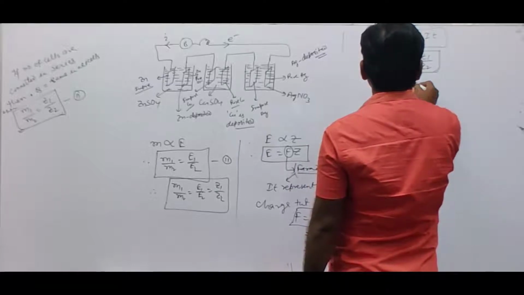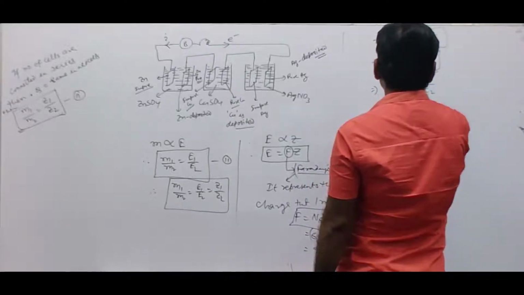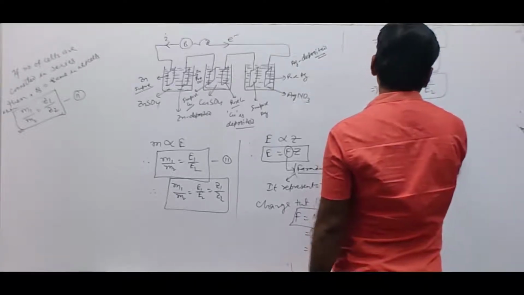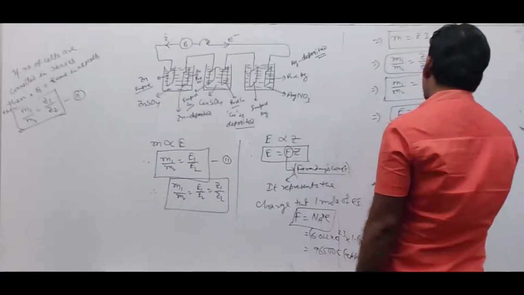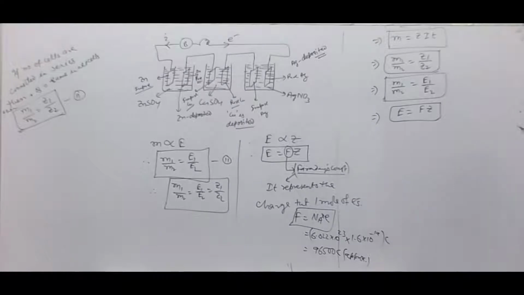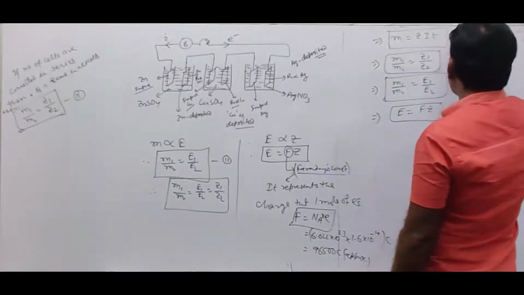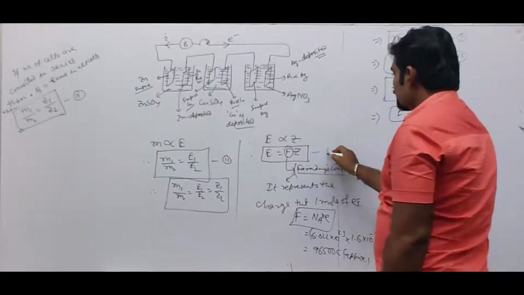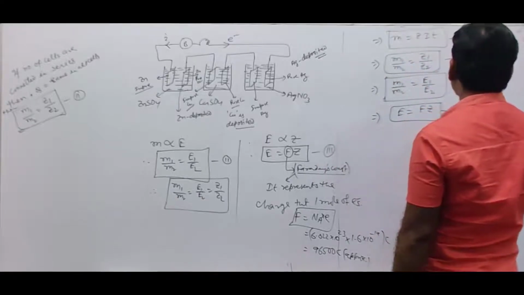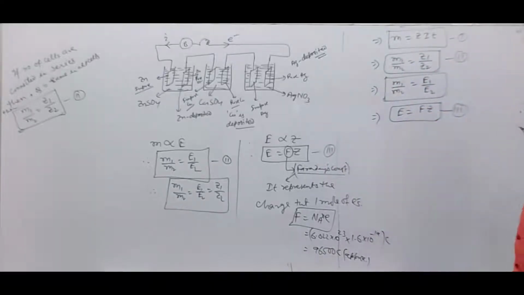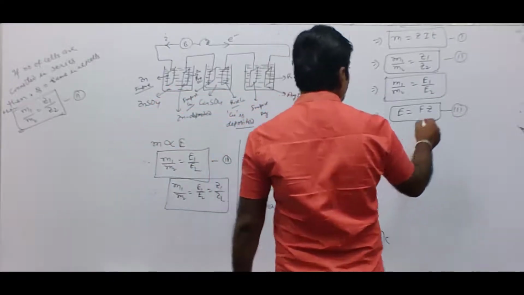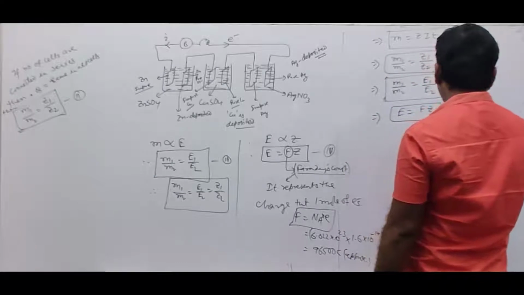Another is M1 by M2 is equal to E1 by E2 as well, if cells are connected in series, as well as E is equal to F into Z. Let's say this is the first equation, this is the second equation, this is the third, and this one is the fourth.